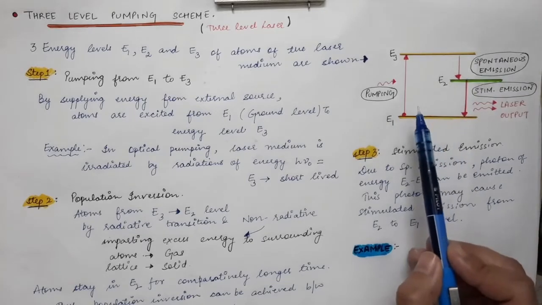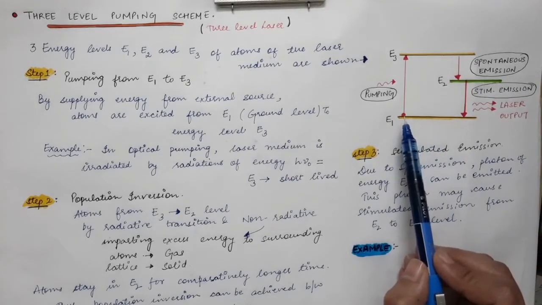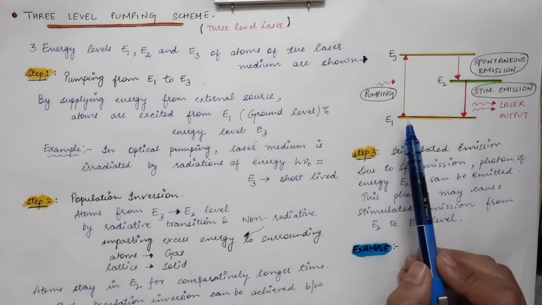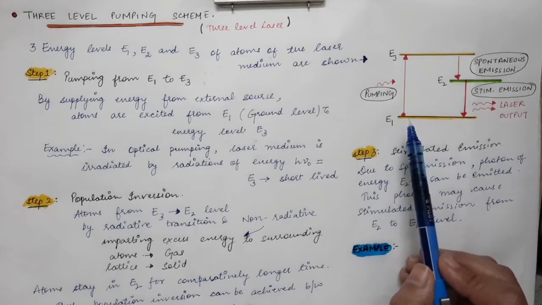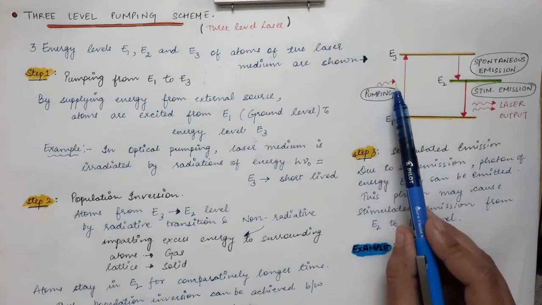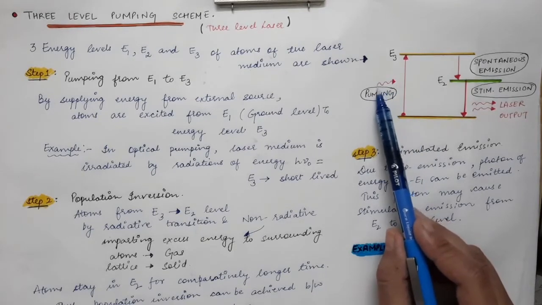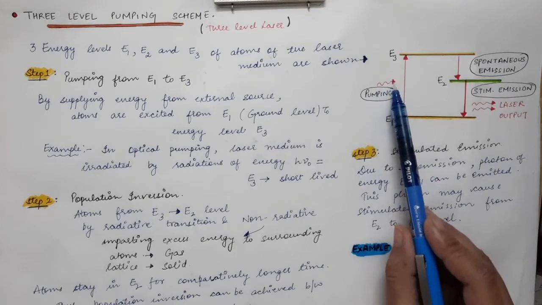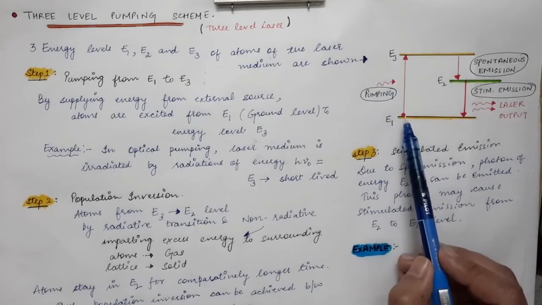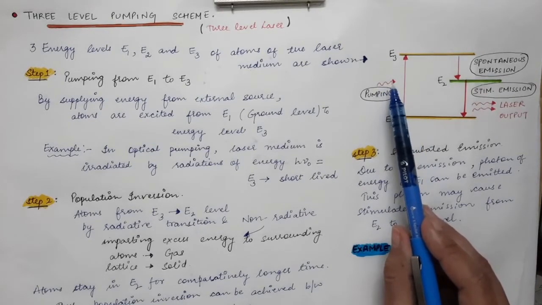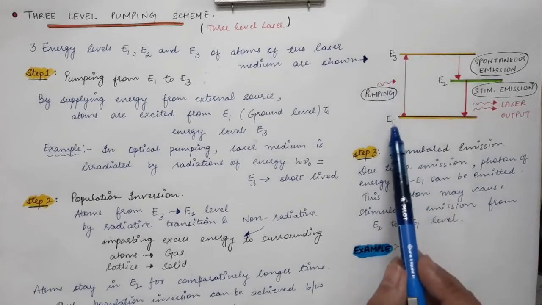Firstly, with the help of pumping, as we have already discussed, we excite the atoms with the help of an external energy source. Let's say we are using optical pumping, that is, we make photons fall on the atoms in the ground state, and the energy of these photons must be equal to E3 minus E1.